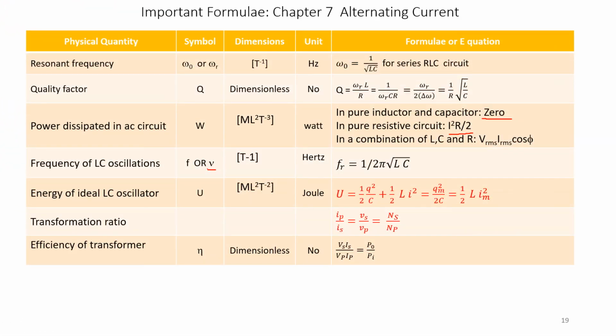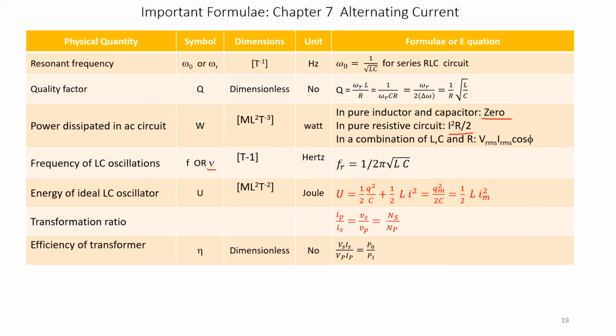We will continue in this slide with important formulae. Resonant frequency is represented by the symbol omega naught or omega r, and its unit is hertz. Omega naught is equal to 1 over root of L into C. That is for a series resonant circuit, for a series RLC circuit.